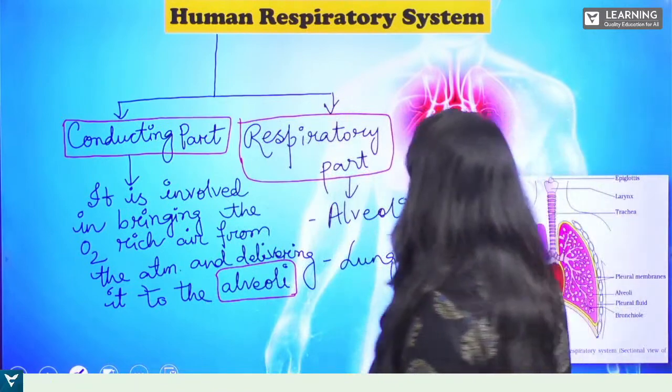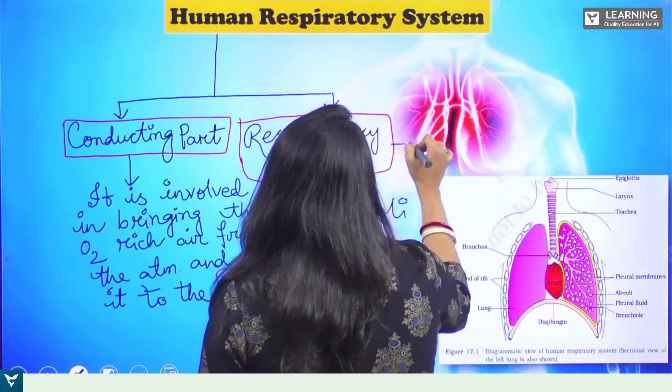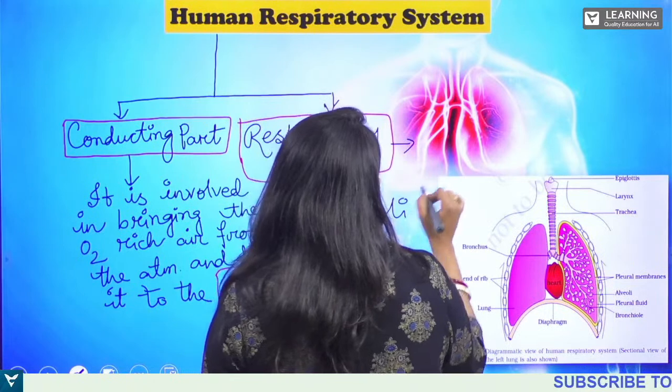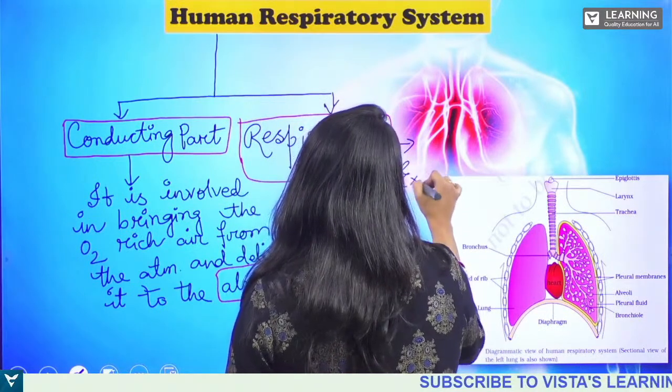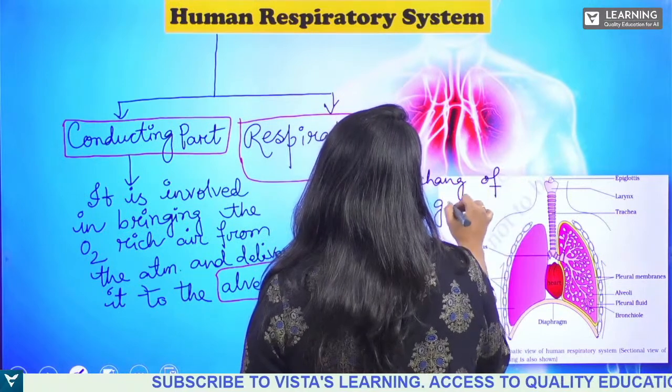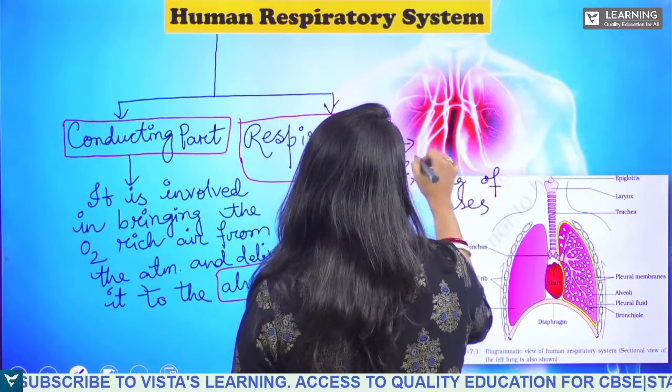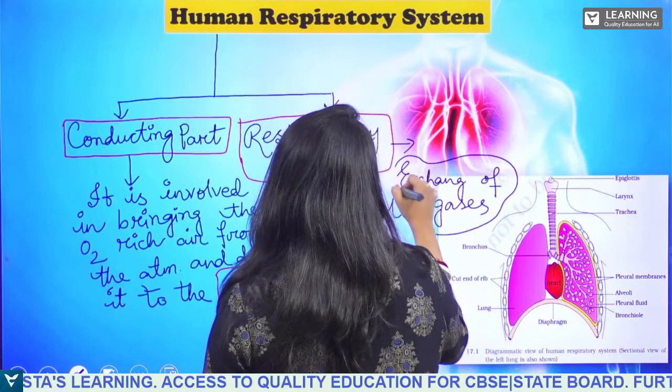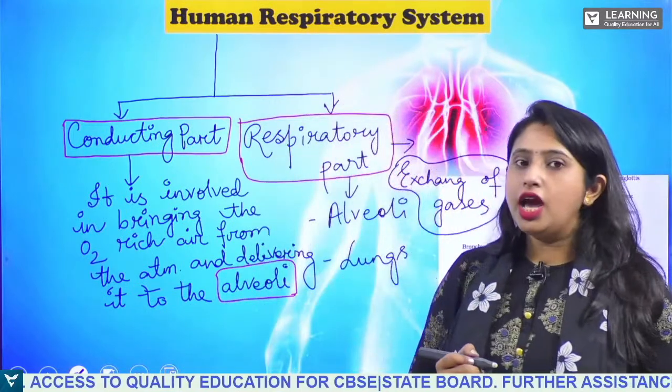The respiratory part is involved in the exchange of gases, okay? Exchange of gases takes place in the respiratory part, that is the alveoli and lung.